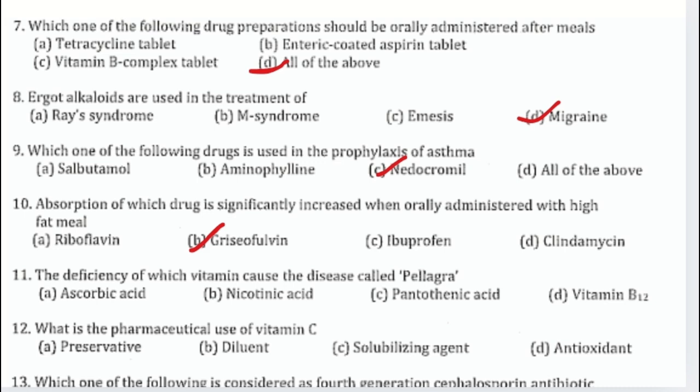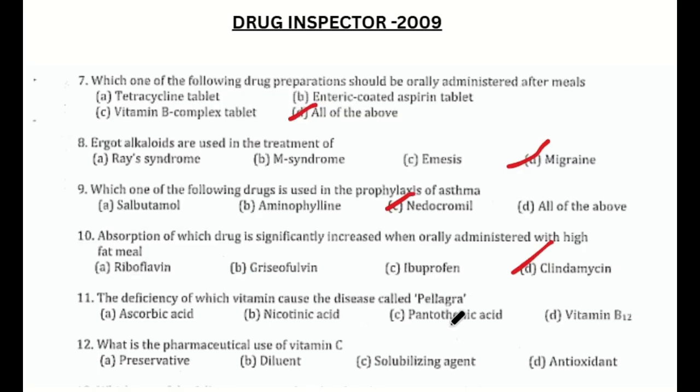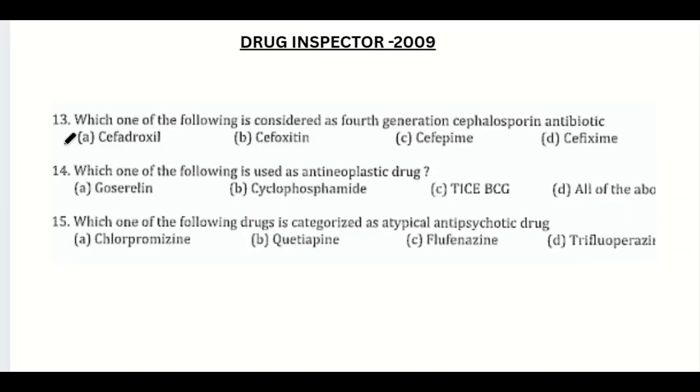11. The deficiency of which vitamin caused the disease called pellagra? Answer. B. Nicotinic acid. 12. What is the pharmaceutical use of vitamin C? Answer. D. Antioxidant. 13. Which one of the following is considered as fourth-generation cephalosporin antibiotic?